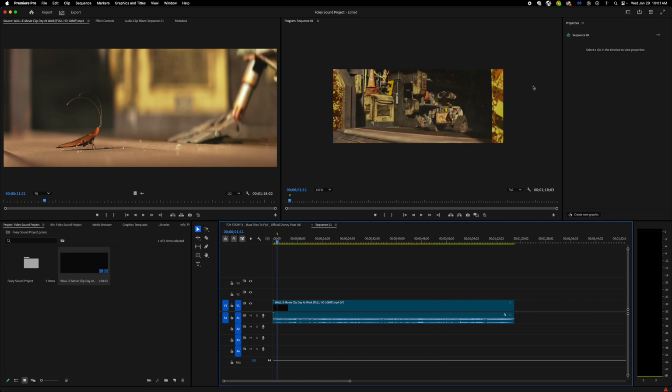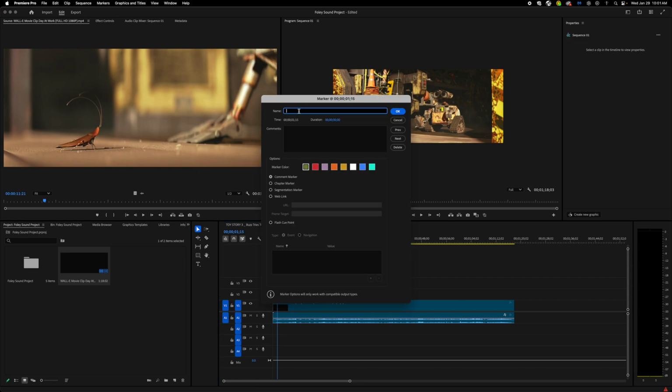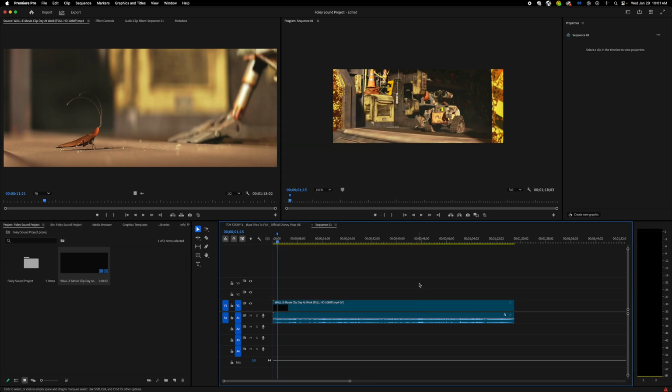Now, I added this one for the tire treads, the sound that Wally makes while he's moving. I'm going to double click on this marker, and now I can type in the name, tire treads. I'm going to make my sound effects blue, and I'm going to press OK.